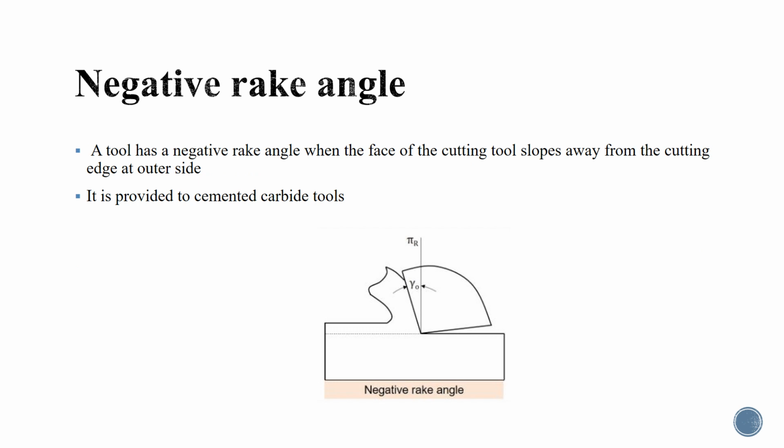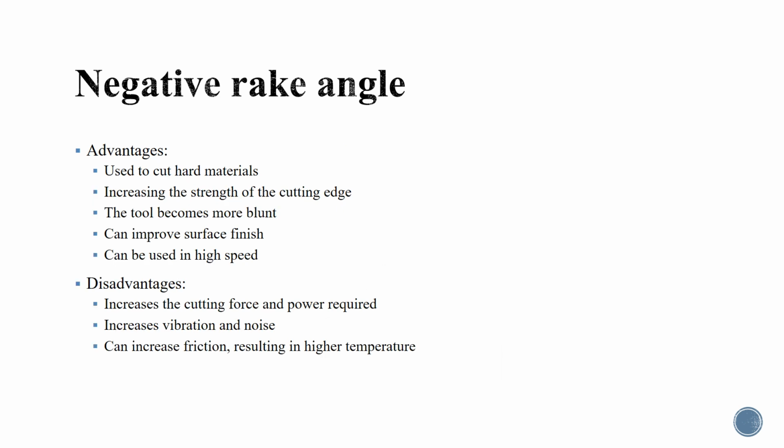What is a negative rake angle? It is just opposite to the positive rake angle. So it can be said that a tool has a negative rake angle when the face of the cutting tool slopes away from the cutting edge on the outer side, as shown in the figure below. It is provided to cemented carbide tools. What are the advantages and disadvantages of negative rake angle?